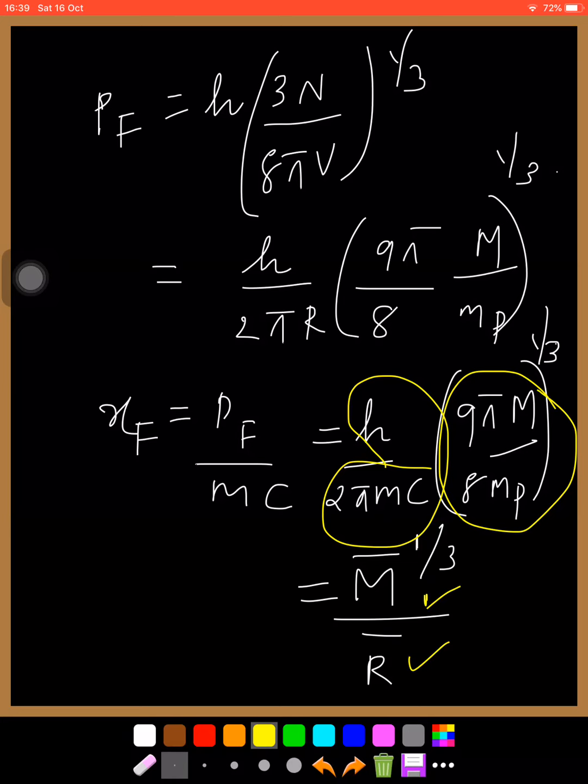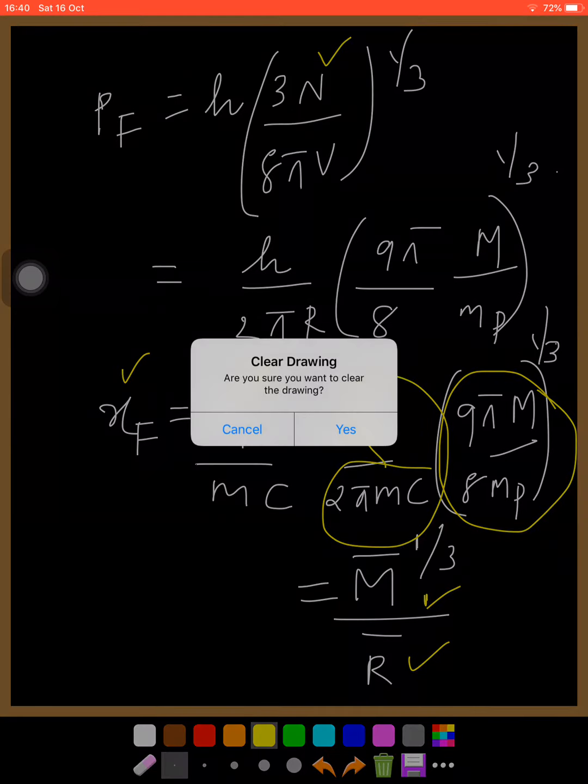This xf is equal to M bar raised to 1 by 3 by r bar. So that is the relation between this M bar, r bar, and this xf. And xf is related to pf, and this pf is related to n by V. So these are the relations.